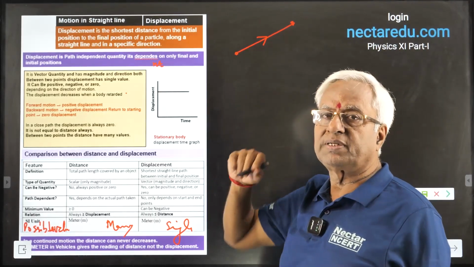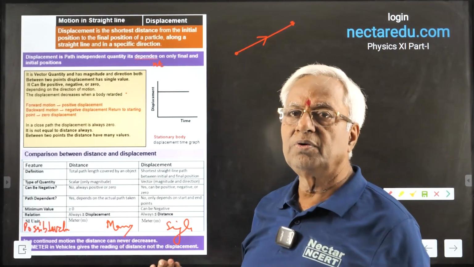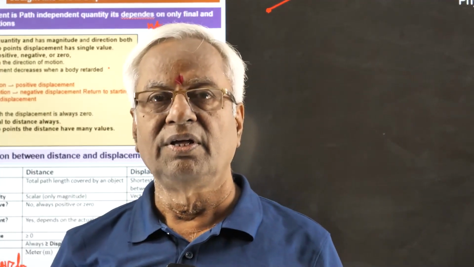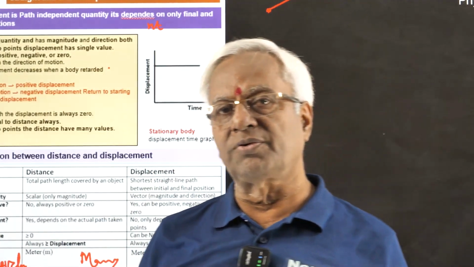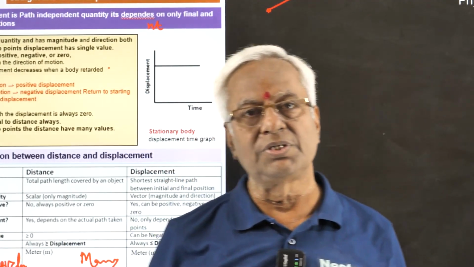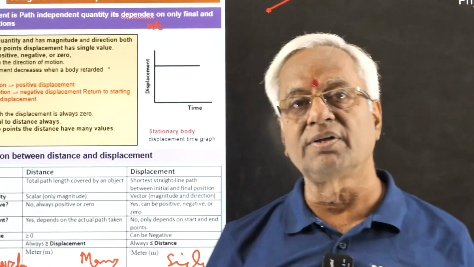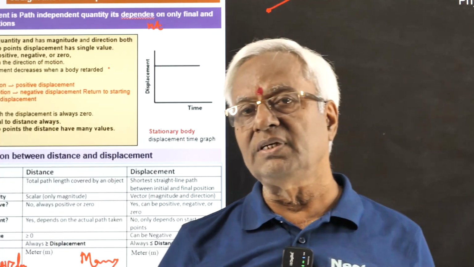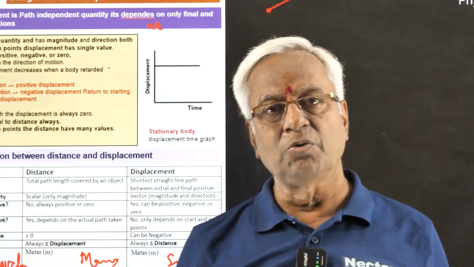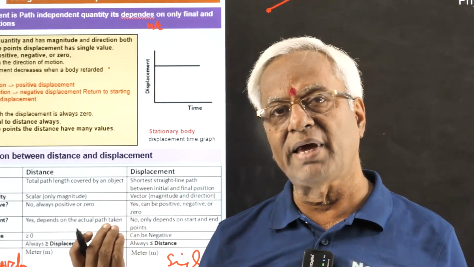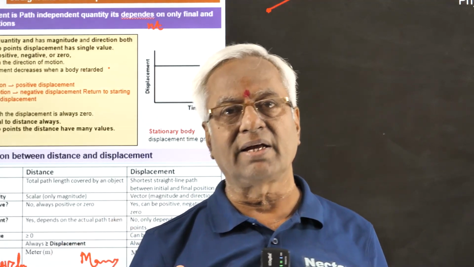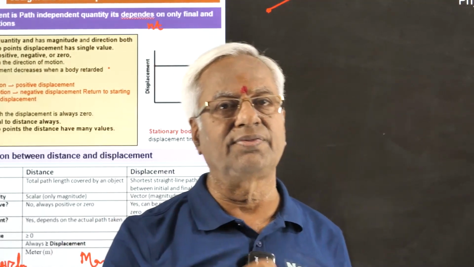Displacement can be positive, it can be negative, it can be zero because it is a vector. Suppose you start from your residence and you are going to your institute. Regularly with your motion, the displacement will go on increasing. And after the classes are over, you start returning back. When you start returning back, displacement will go on decreasing.